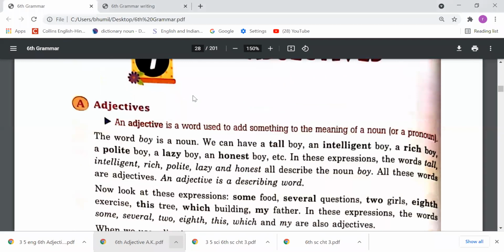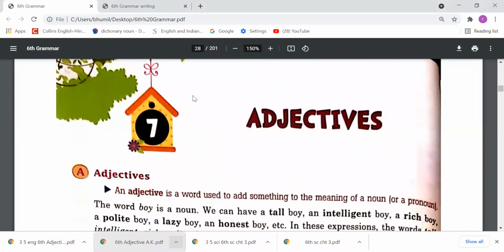Adjectives. First of all, dear students, you should know that this word is not pronounced "adjective". This is pronounced "adjectives". Right? So we have to say it "adjective". So an adjective is a word used to add something to the meaning of a noun or a pronoun.